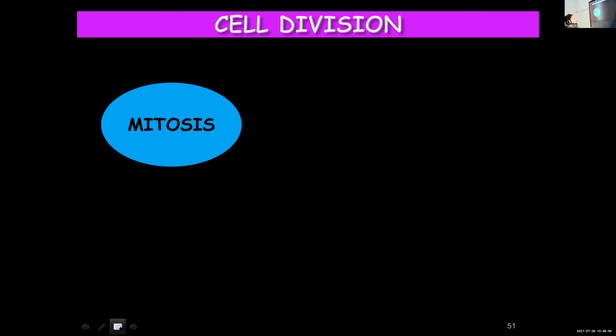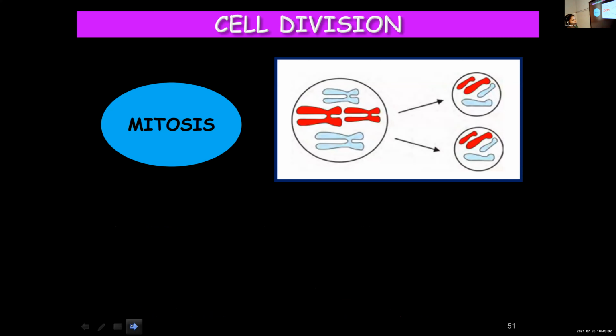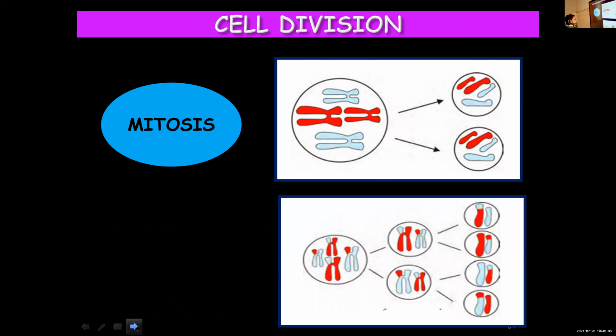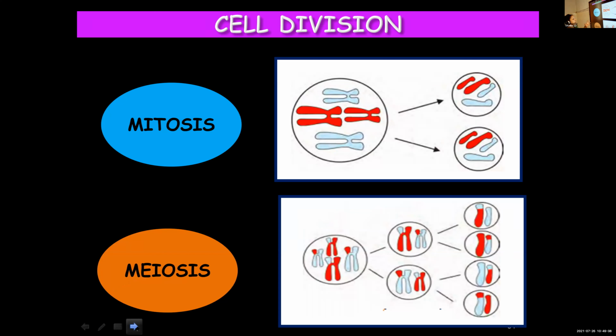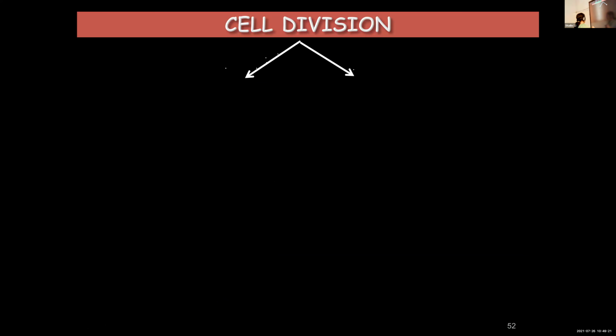Now let's see the two main types of cell division, mitosis and meiosis. In mitosis, you can see a cell is undergoing division. And what you see in light blue and the red color are the chromosomes. Okay, so here you can see one, just a minute.